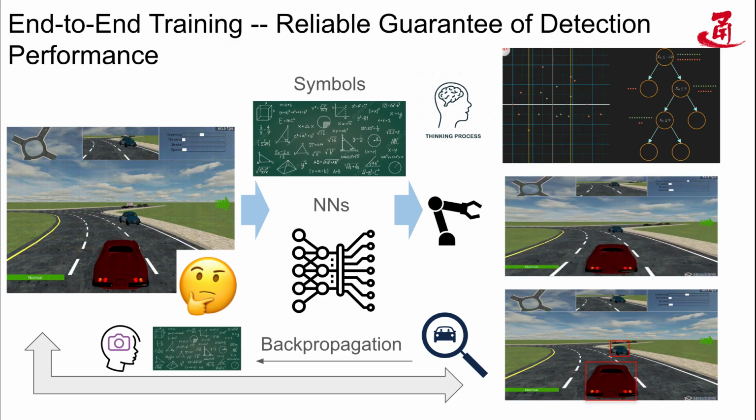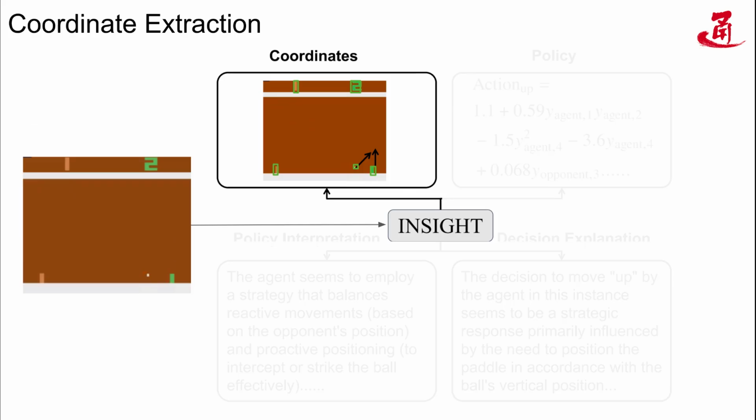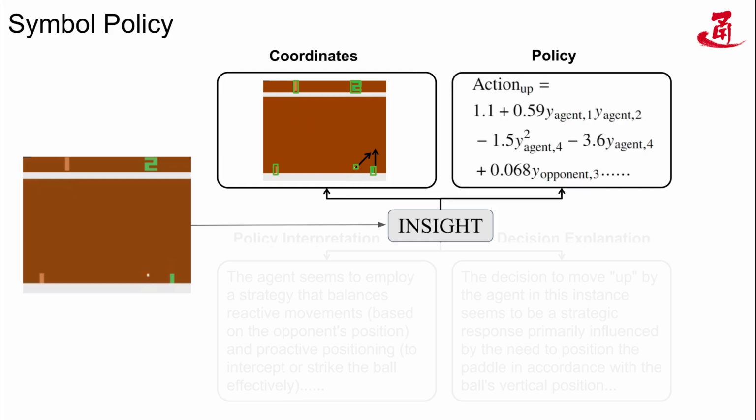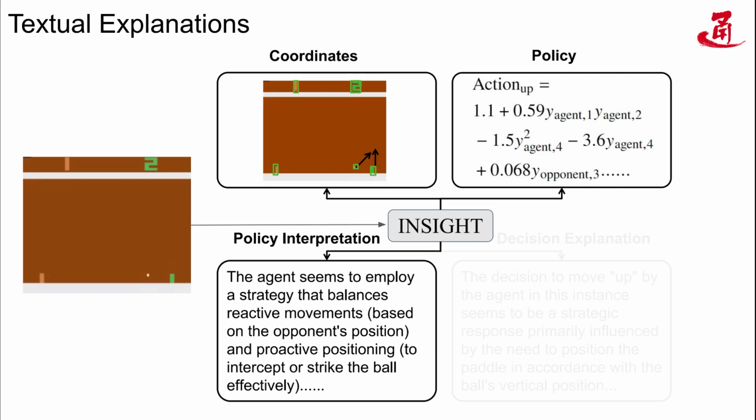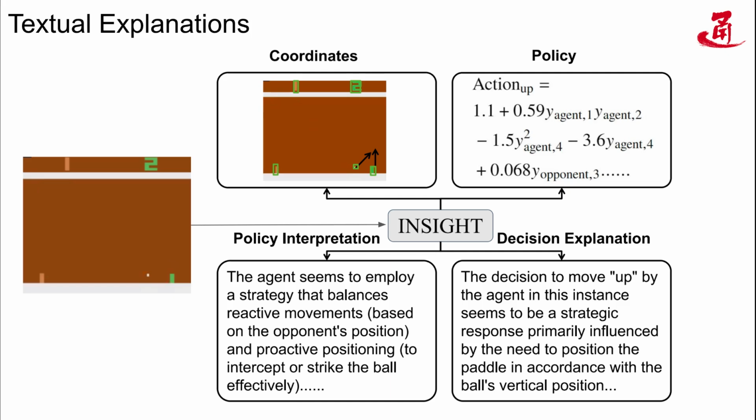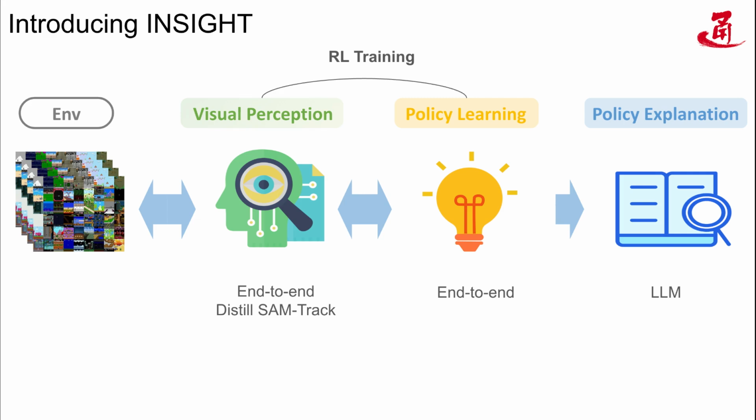training. Our method, named Insight, takes a frame as input and generates a segmentation of that frame, and outputs coordinates as symbolic representations. Insight combines these symbols and generates a symbolic policy. Afterwards, Insight will give a policy interpretation, which is a general explanation of the symbolic policy. Then, Insight will give a decision explanation, which is an explanation of why the policy performs a certain action in a specific state.